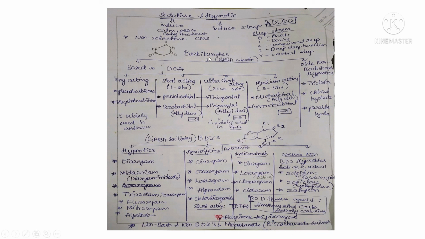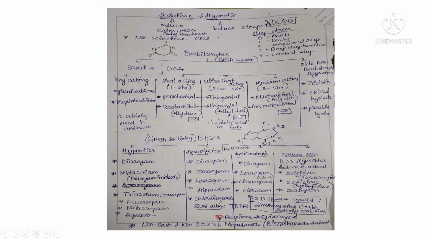Here we can see the first classification is based on the duration of action. Under this we have long acting, which are phenobarbital and methylbarbital, and then short acting drugs, meaning for 1 to 2 hours, pentobarbital and secobarbital, and these are allyl derivatives. And ultra short acting, 30 seconds to 5 minutes, include thiopental and thioamylal.